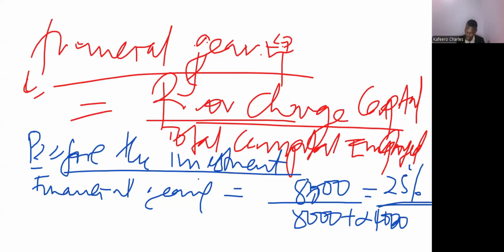Then we also look at after the investment.